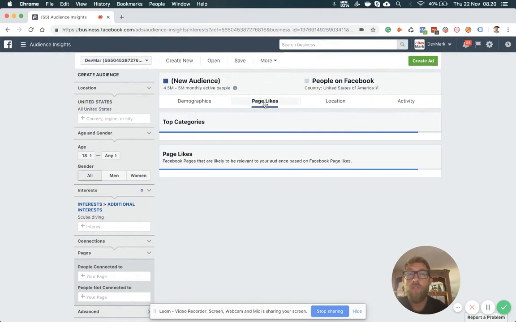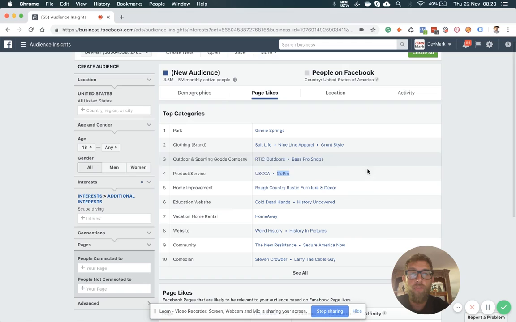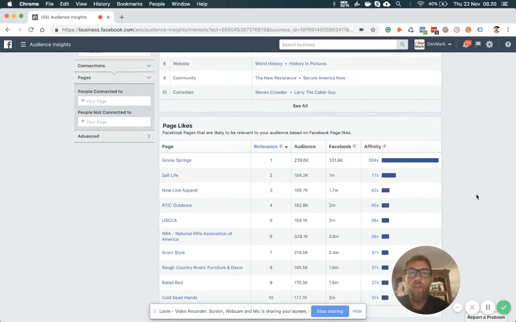Now, the next step, and here it's getting a little bit more interesting. The people that liked scuba diving also prefer these categories, right? They tend to like, for example, GoPro, which makes perfect sense because it's a camera you can take photos and videos underwater with, right? And also similar pages that your audience likes. You have this tab called affinity.